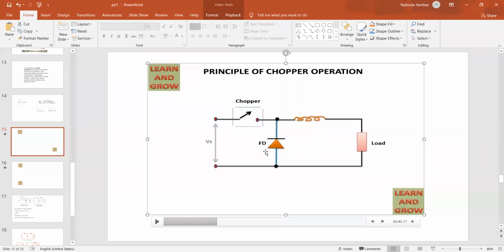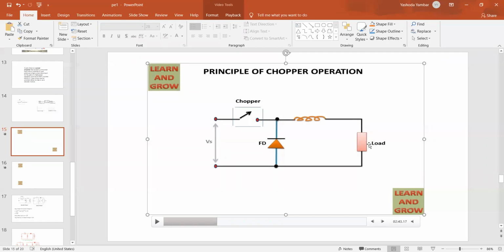In order to develop a new circuit, first you must know the requirement. Our requirement is that we should convert fixed DC power to variable DC power. Many students will say the chopper converts fixed voltage to variable voltage. We have a number of electronic devices to do that operation, but what is the exact definition? The chopper converts fixed DC power to variable DC power. When variable DC power is applied, the load rotates at different speeds. Here the load is an inductive load, the motor. Yes, a DC motor we are taking.